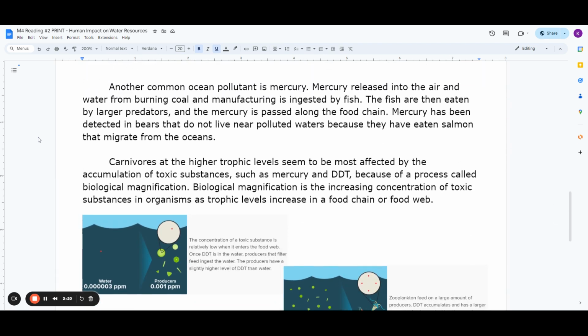Another common ocean pollutant is mercury. Mercury released into the air and water from burning coal and manufacturing is ingested by fish. The fish are then eaten by larger predators, and the mercury is passed along the food chain. Mercury has been detected in bears that do not live near polluted waters because they have eaten salmon that migrate from the oceans.